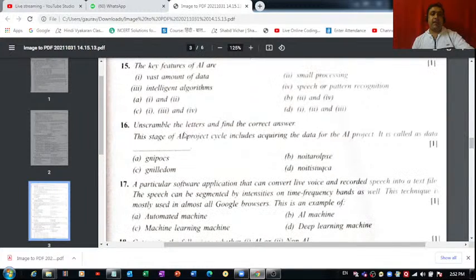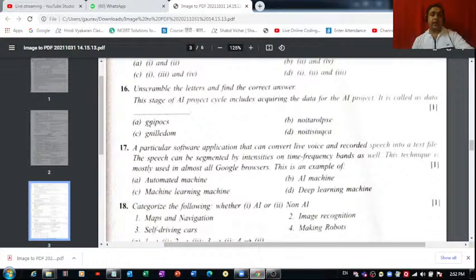Then we have question number 16. Unscramble the letters and find the correct answer. There are some letters given to us over here, and we have to find out the answer. This stage of AI project cycle includes acquiring the data for the AI project. So yes, of course, in data acquisition, we acquire the data for solving the problem we have scoped in the very first stage, which is problem scoping. It is also called data what? It is called data acquisition. Now, if you unscramble the word given in option D, you will get acquisition. So the correct answer of question number 16 is part D.